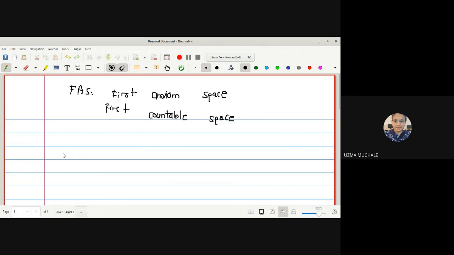Okay, so what is the definition of a first countable space? I will write the definition.